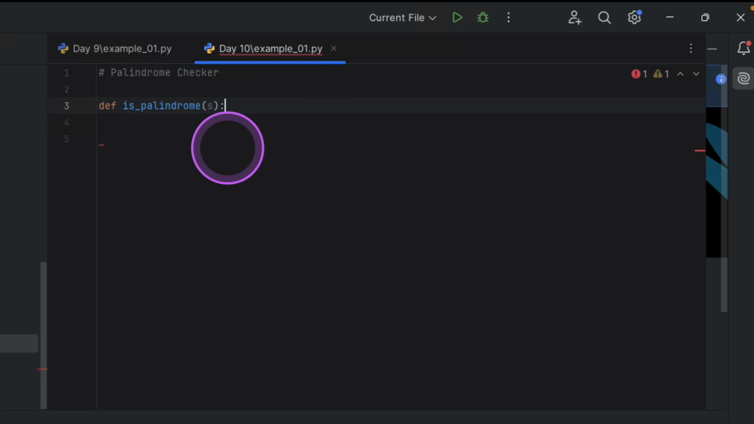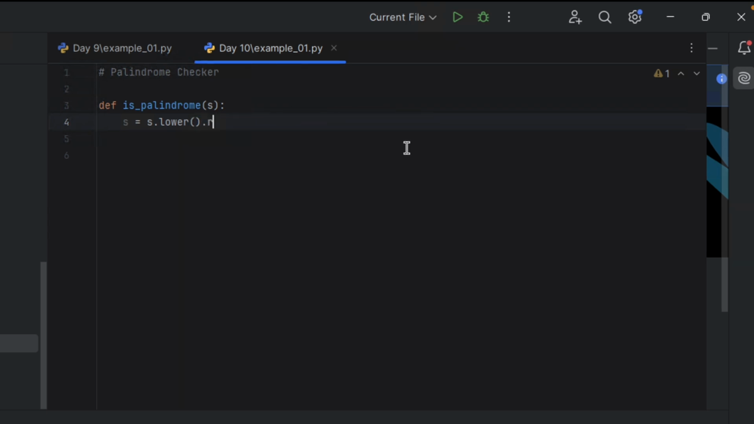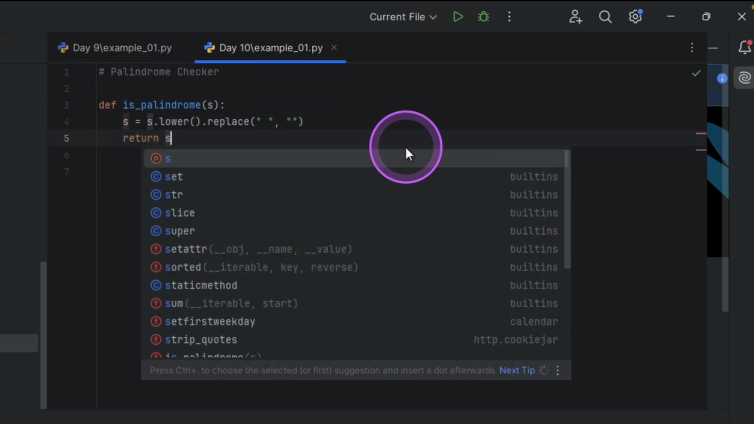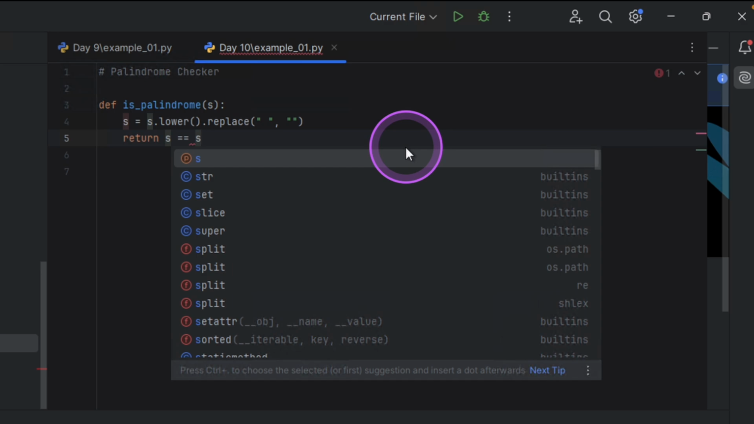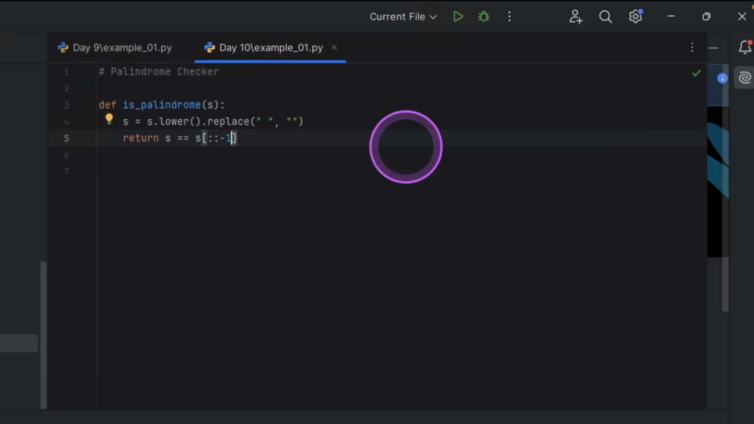Put in your colon. S will be equal to the string first. I want to take, because I'm not sure the case you're going to provide a string, but I'm just going to put everything into a lowercase. And when I put that into a lowercase, I'm going to remove all of the spaces in between the string and just make everything a single word. So I'm going to remove any space in between the words. When I'm done, I will return the string. It should be the same when I read it end to end starting from the back.